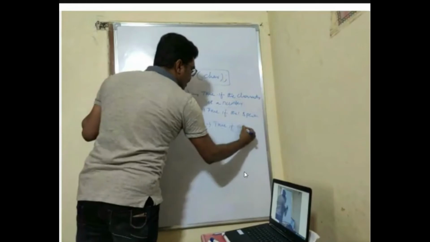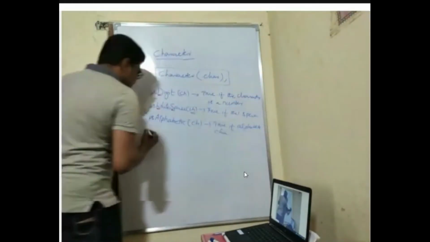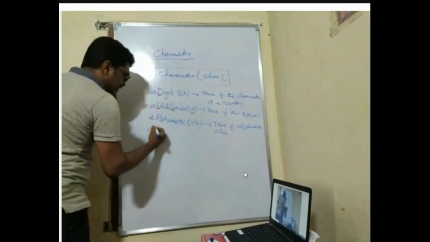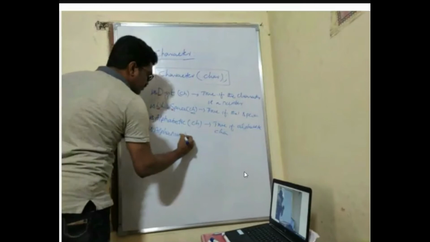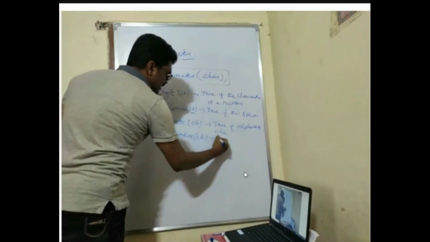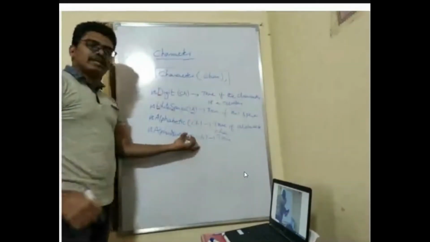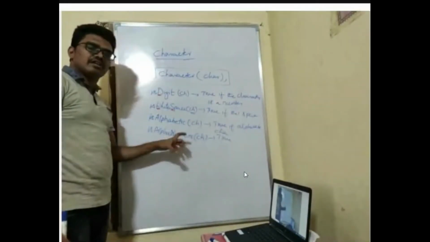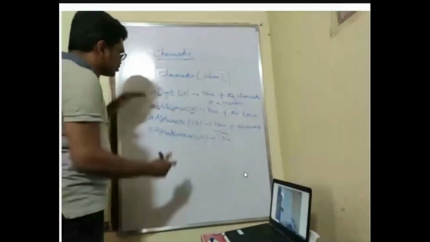If it is an alphabetic character, it returns true. Similarly, isLetterOrDigit returns true when the given character is alphanumeric. Alphanumeric means it can be both a number or alphabet. So all these methods return a Boolean value, true or false.